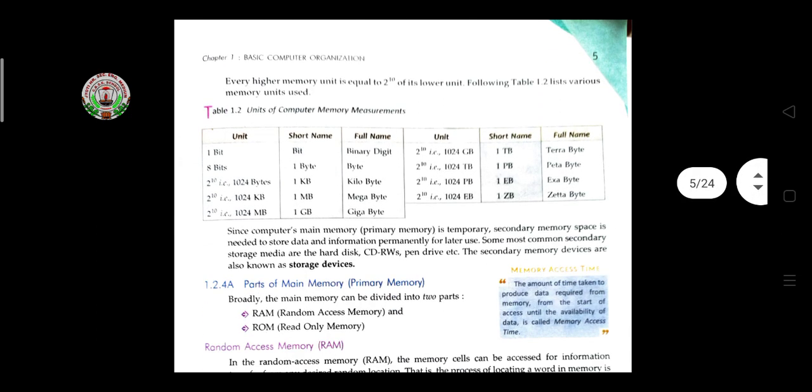Other units of memory are kilobyte, megabyte, gigabyte and terabyte. These are the measuring units. The units of computer memory measurement are given in this table. Students, you have to learn this table by heart.